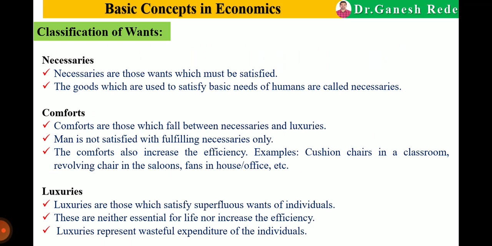Necessaries are those wants which must be satisfied. The goods which are used to satisfy the basic needs of humans are called necessaries. As we know, what are our basic needs? Food, cloth, water, shelter. These are the basic needs, so they are the necessaries.